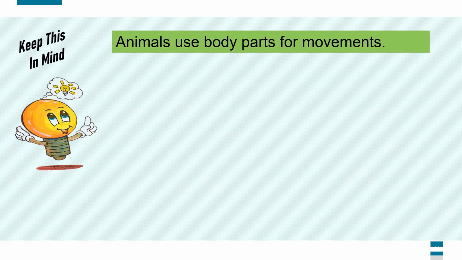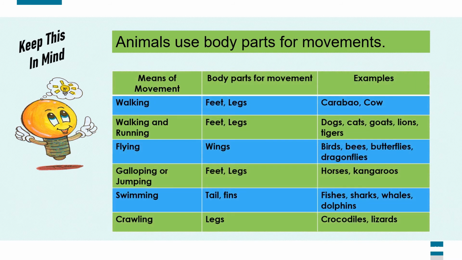Now, I want you to listen, focus your attention, and keep this in mind. Animals use body parts for movements. Examples: carabao and cow use feet and legs for walking. Dogs, cats, goats, lions, and tigers also use feet and legs for walking and running, whereas birds, bees, butterflies, and dragonflies use wings for flying.